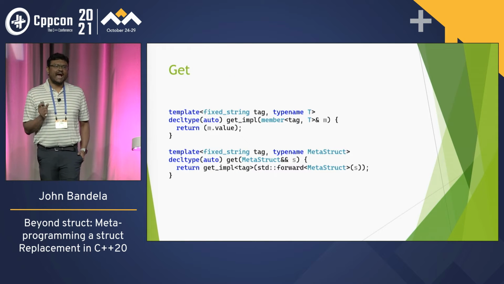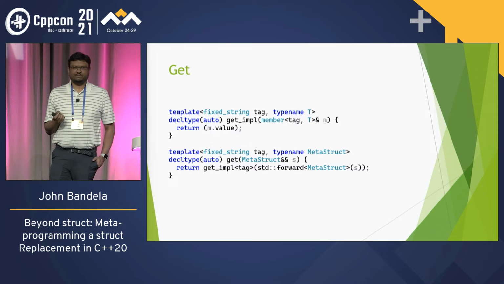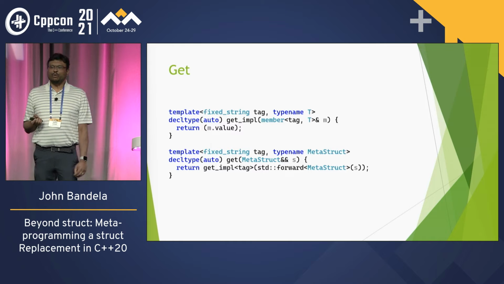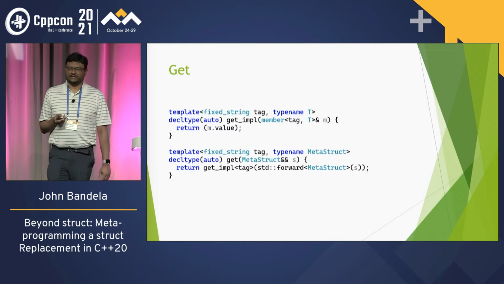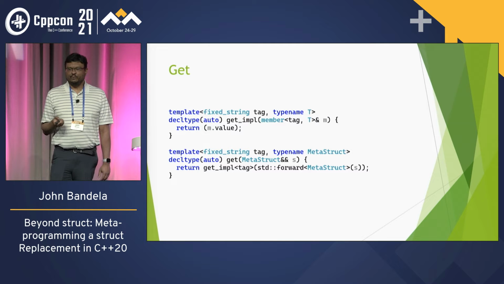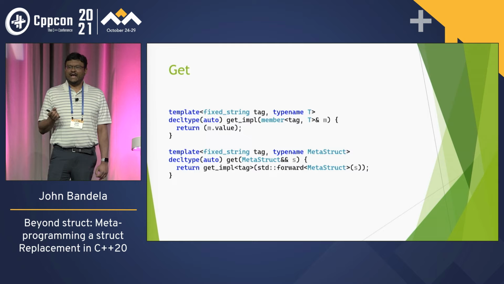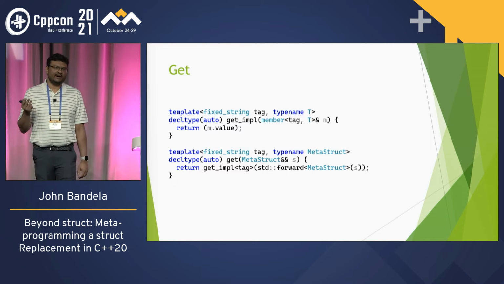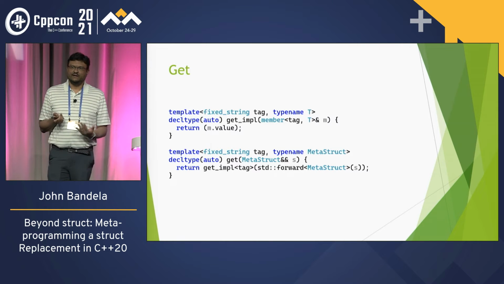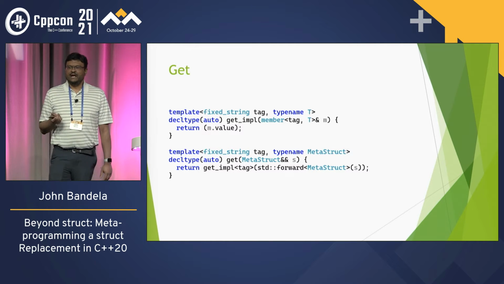So how do we actually access it? What's really cool about C++ is that overloading is crazily powerful. We can split it up into two parts, like a get impl. We have a template function that has fixed string as the tag and the typename. There are overloads for const ref and rvalue ref, but we'll just do the regular lvalue ref. We have get impl taking decltype auto, and we say, can you match a reference to member tag?